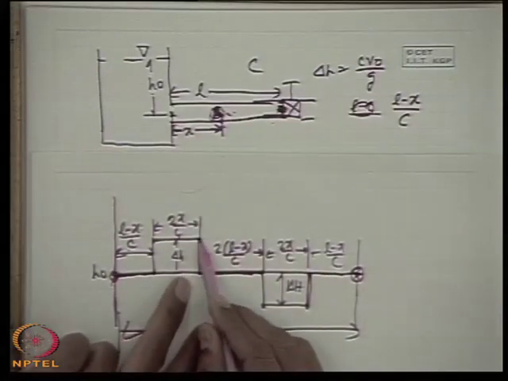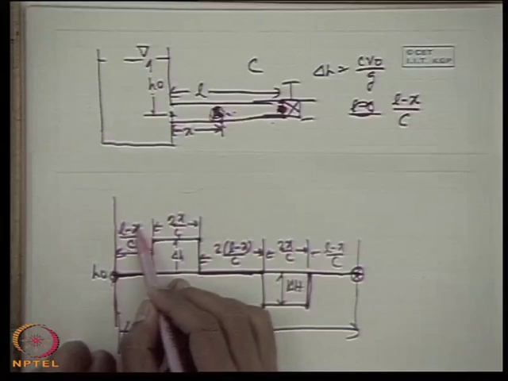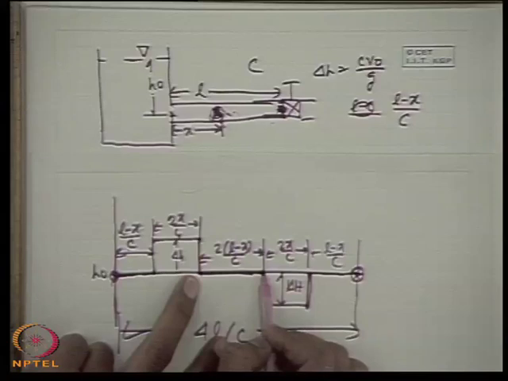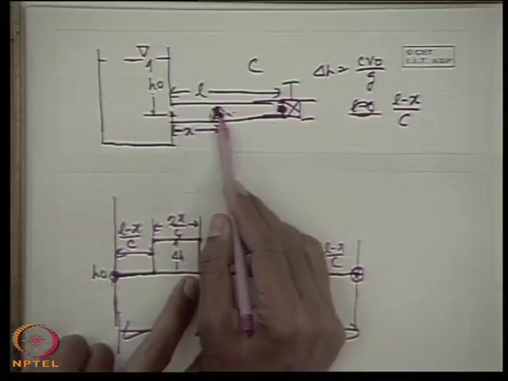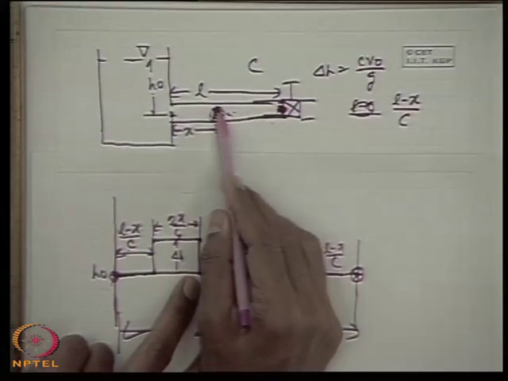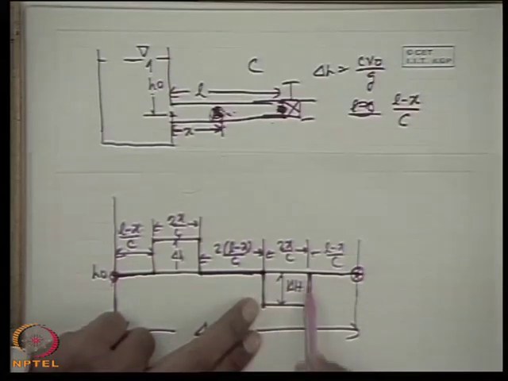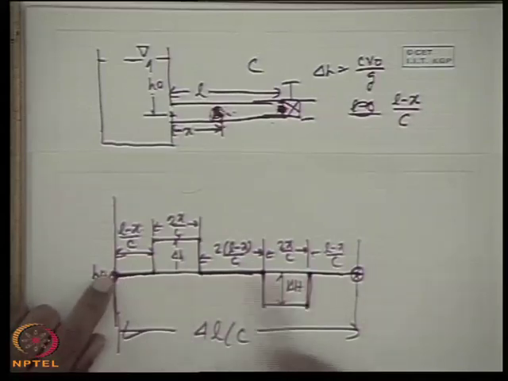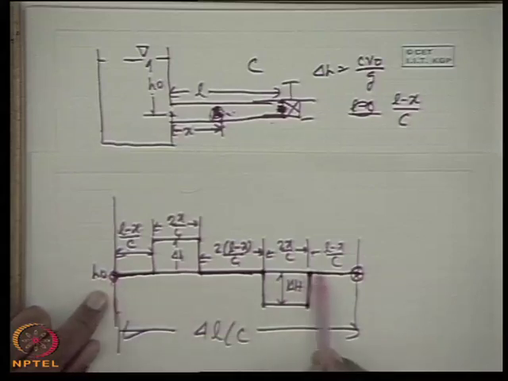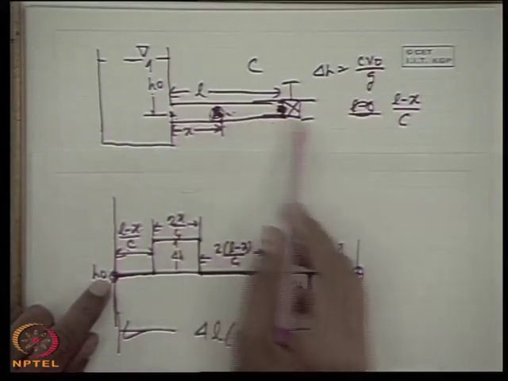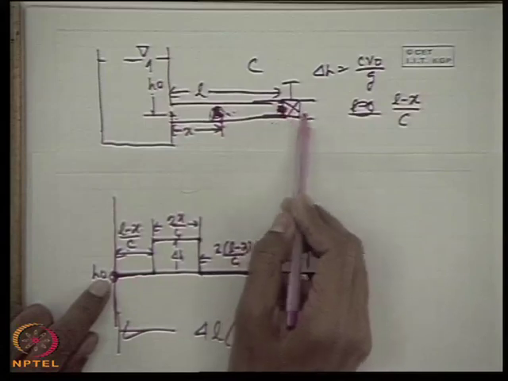Then the pressure will again fall after this time interval, and it will remain at H0 for a time interval of 2 into L minus x by c, which is the time taken for the pressure wave to go to the valve end and come back to this point. Again the pressure will decrease, that means the pressure head will be H0 minus delta H for a time interval of 2x by c. And at this instant, it will again come to the initial pressure head H0, and this is the point corresponding to when the positive pressure wave has again reached the valve end.